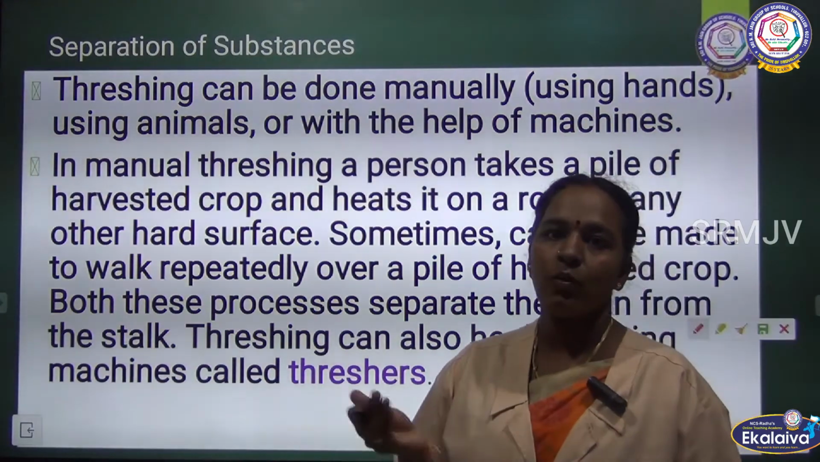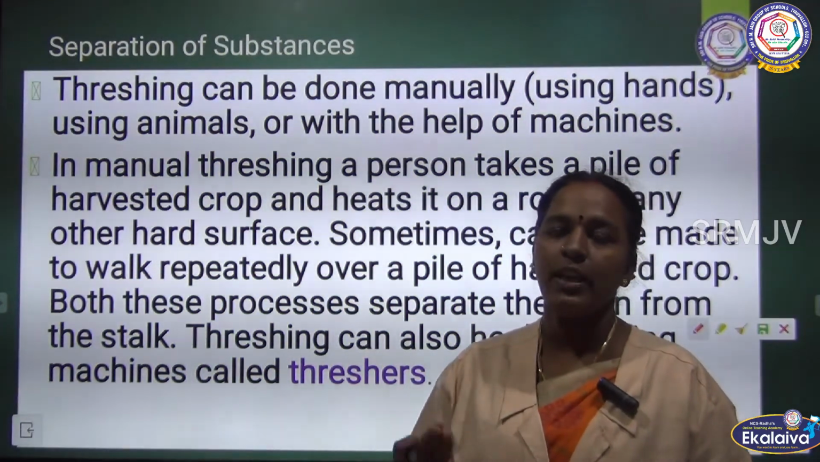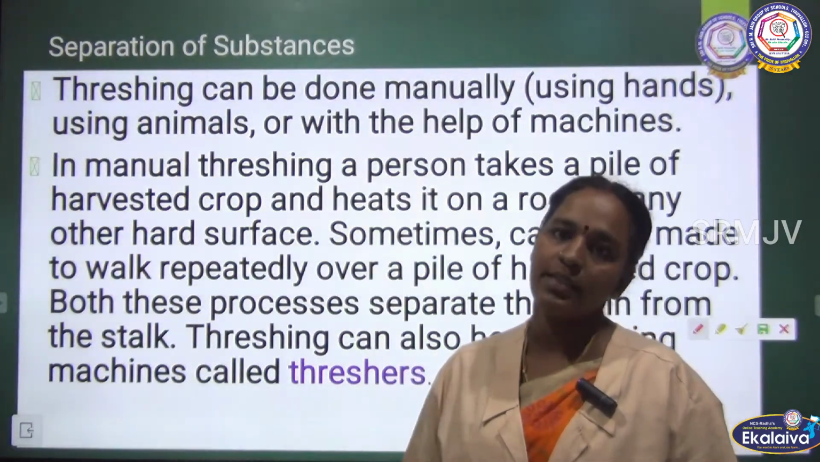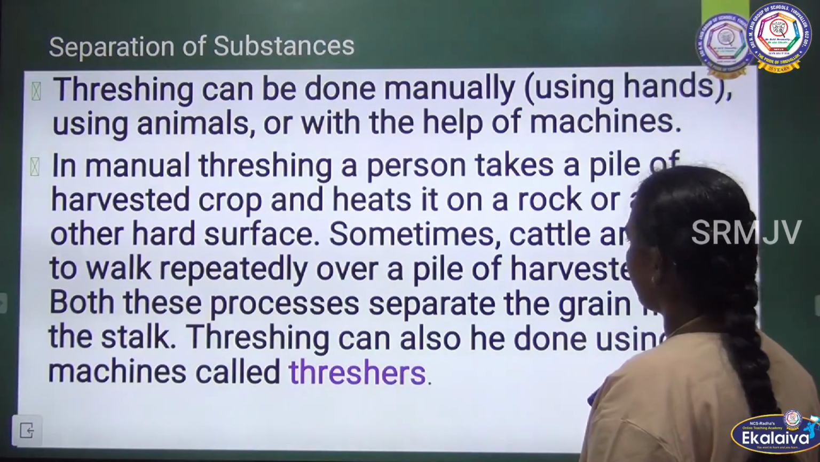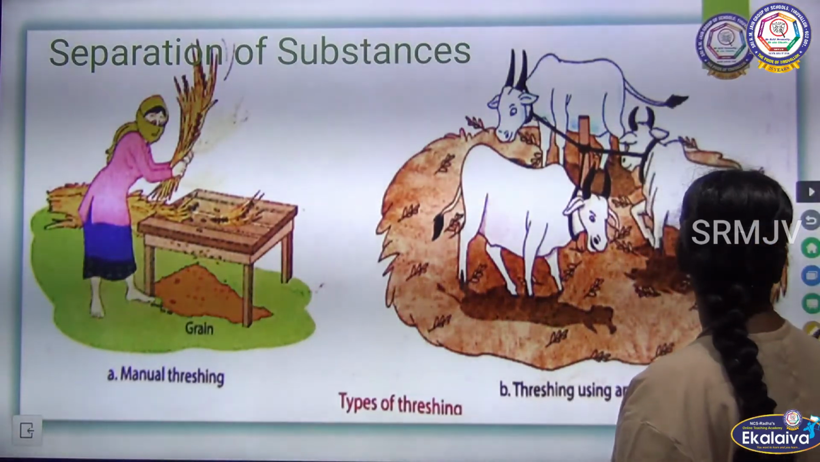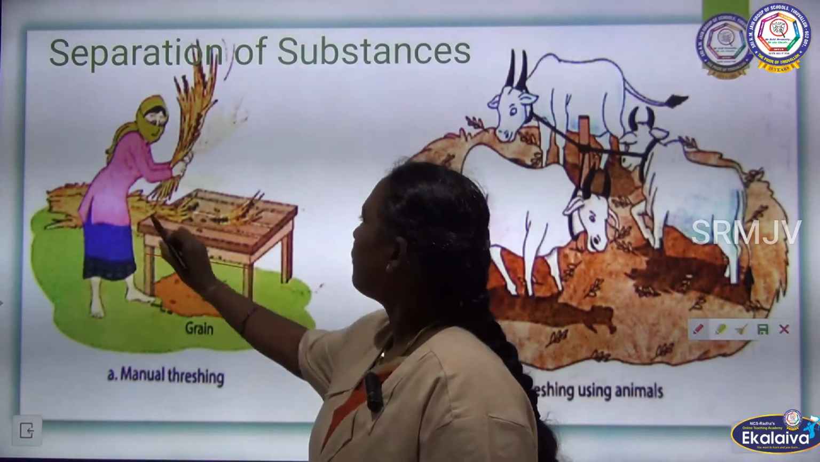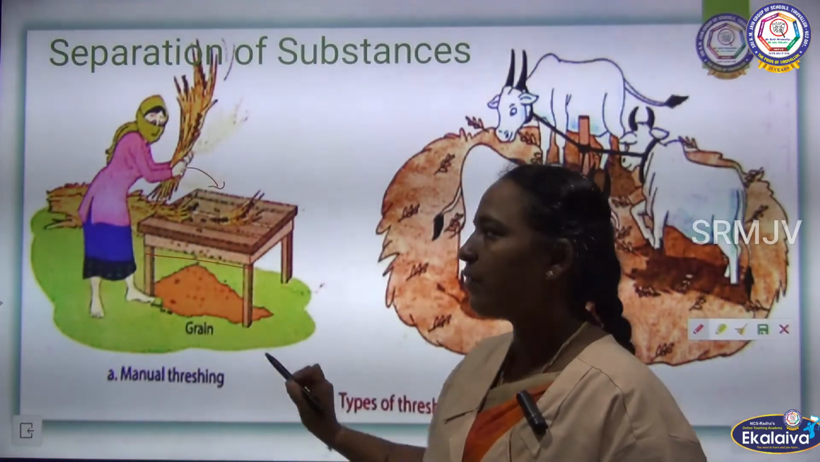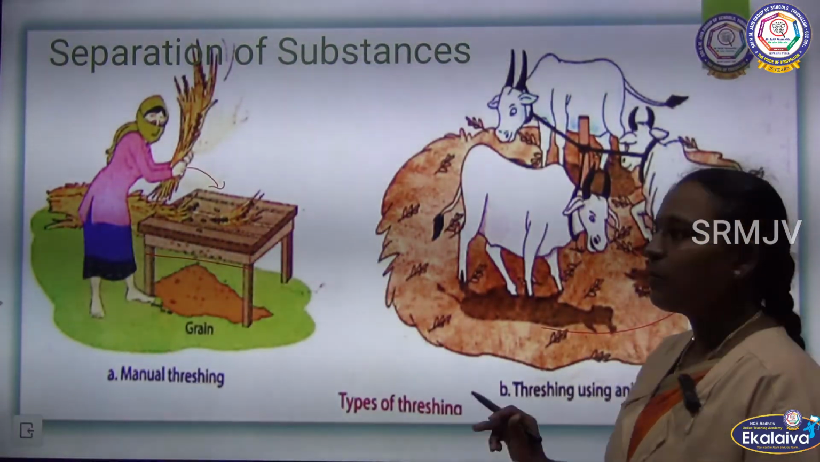See, they will take a harvested crop and beat it against the ground. Automatically you will get the grain separated, and the stalk and impurities separated. You can see this picture, children. If you beat the hard part against the ground, the grains are separated from it. Using animals we can also do this process.